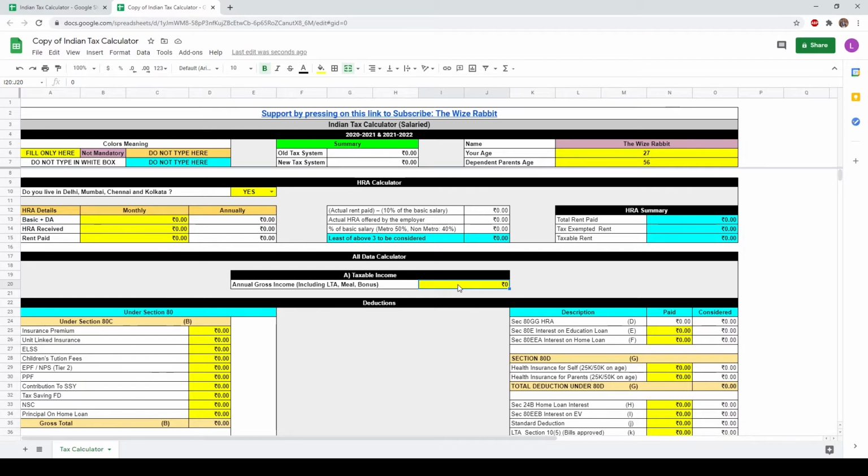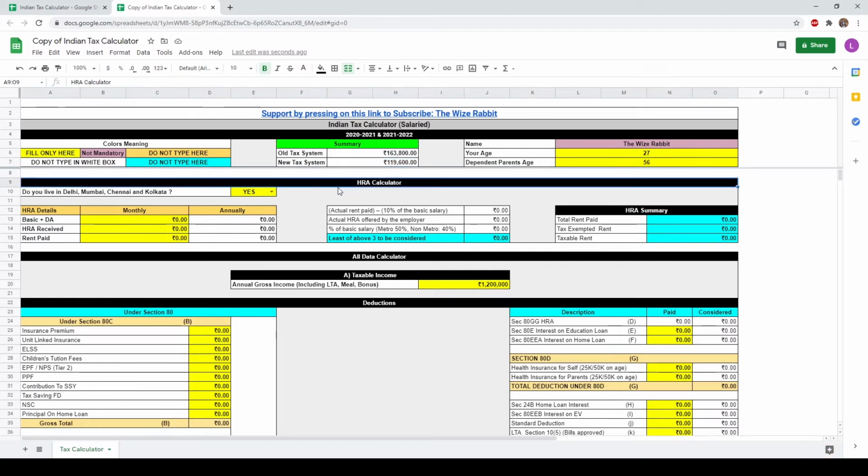So let's assume that I am entering here 12 lakh rupees of annual salary. Our tax calculator says that for 12 lakhs of annual income, you have to pay a tax of 1,63,800 rupees in the old tax system. And in the new tax system, you have to pay a tax of 1,19,600 rupees. So this is not our final tax and this can be reduced.